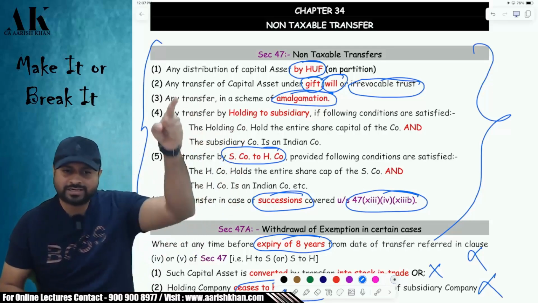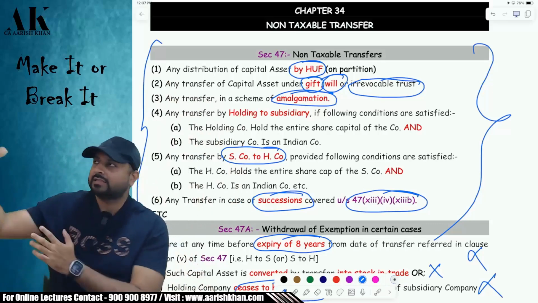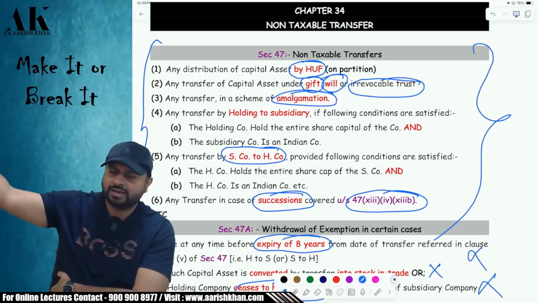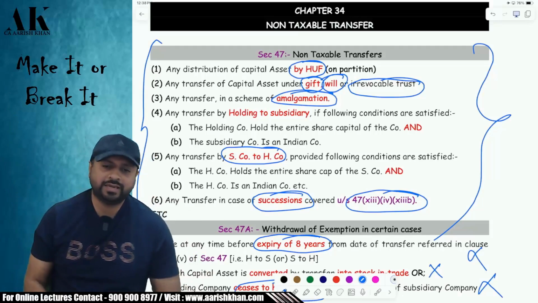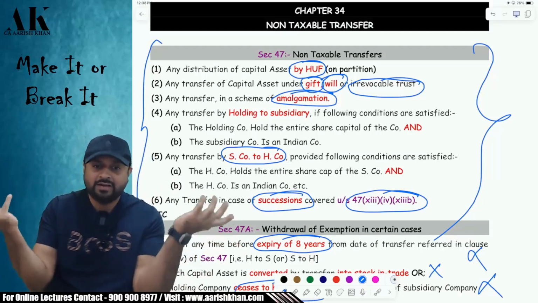Can you make out that? Can you understand that or not? I'm talking about these cases. Let me take one of them as an example. Suppose I receive an asset by way of gift. Then what will be the actual cost in my case? Because when I receive the asset by way of gift, I have not paid anything for that, right? What will be the actual cost?